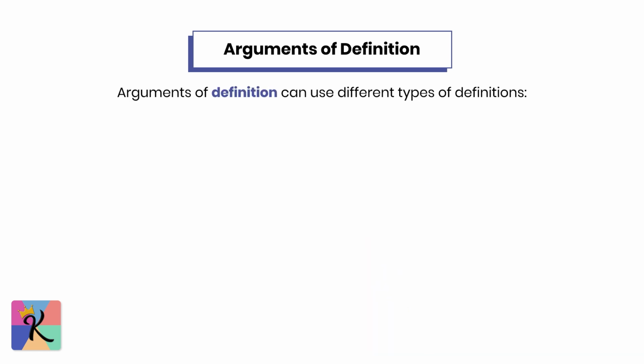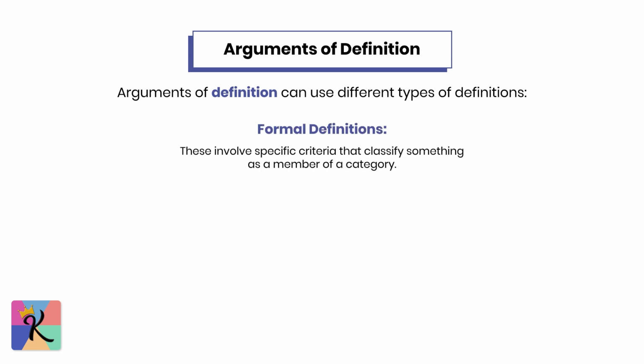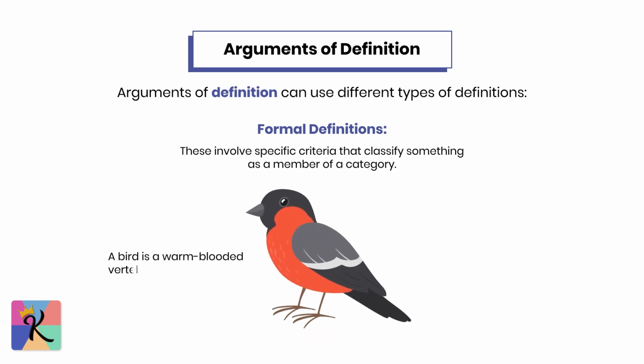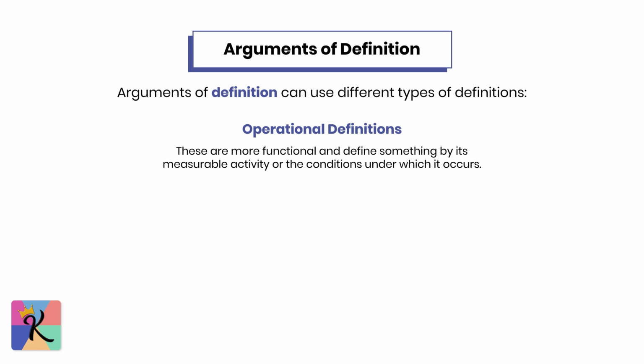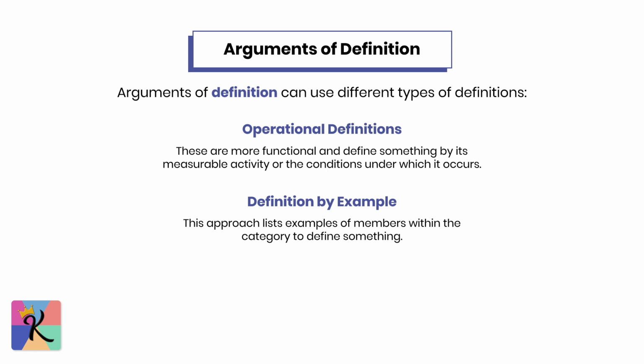Arguments of definition can use different types of definitions. Formal definitions. These involve specific criteria that classify something as a member of a category. For instance, a bird is a warm-blooded vertebrate with feathers and wings. Operational definitions. These are more functional and define something by its measurable activity or the conditions under which it occurs. Definition by example. This approach lists examples of members within the category to define something.